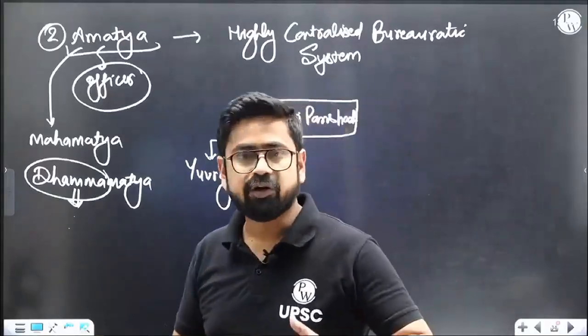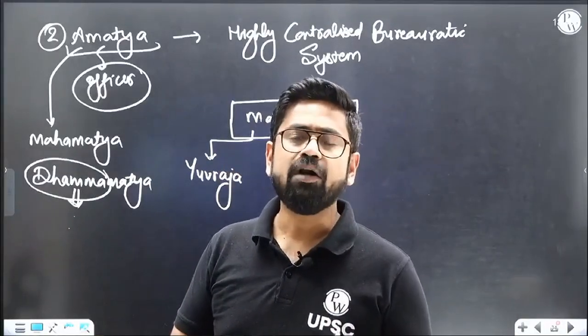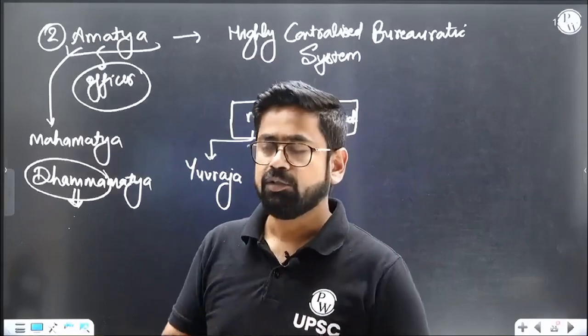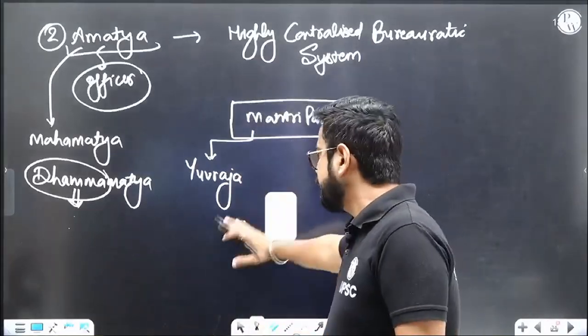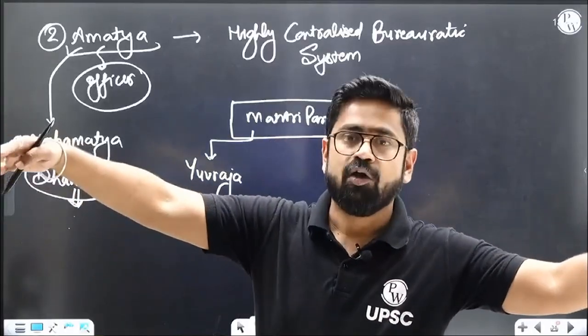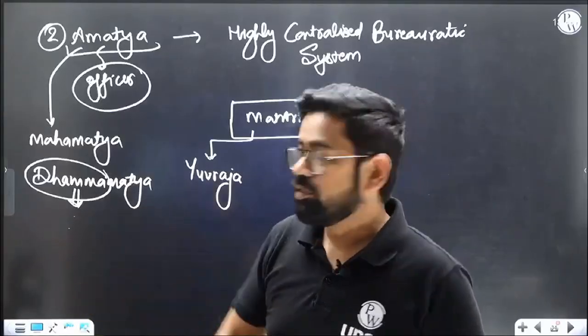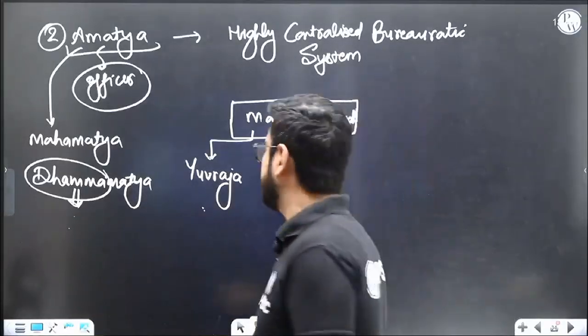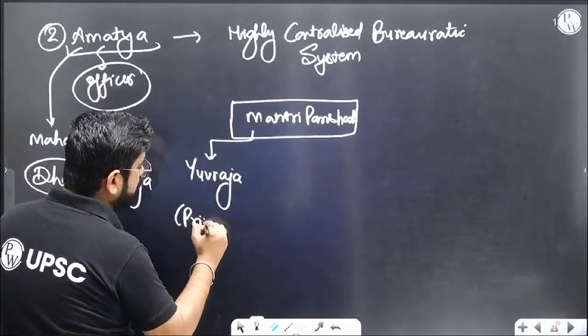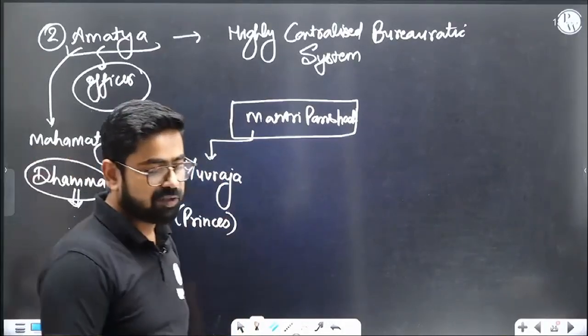Second thing, I have to train for the next line of command. I will train them for becoming king, so one of my sons has to become king. That is the reason I have to train, so this training is important. Other than that, I also want my sons to become governors of the provinces, so that even in those provinces I have my deep penetration. Basically, I have my grasp. So for that, these Yuvrajas, these princes, have to be trained very, very well. So yes, in the Mantri Parishad you will find princes, worthy princes, because it is important.